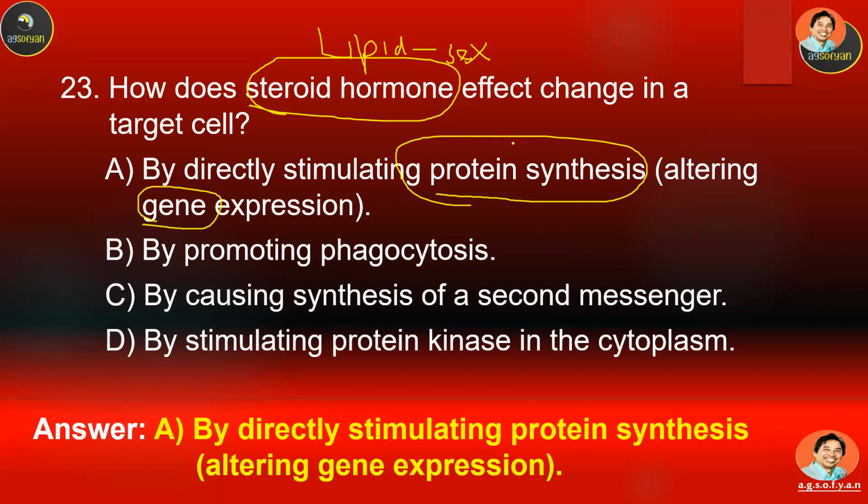Just remember, in the example, estrogen controls the female sexual characteristics. If this estrogen enters into the male cell, then the male might alter their characteristics and become female characteristics.